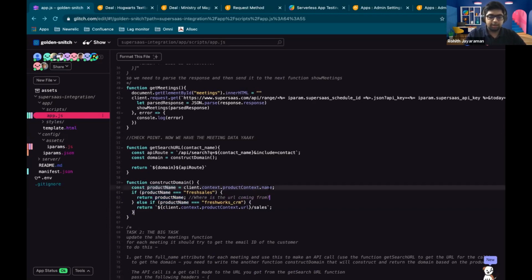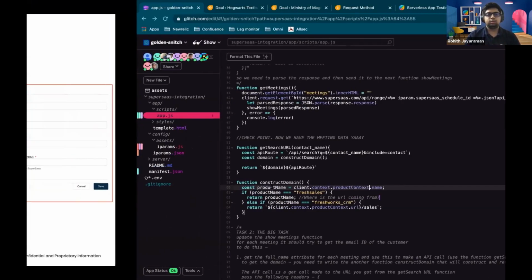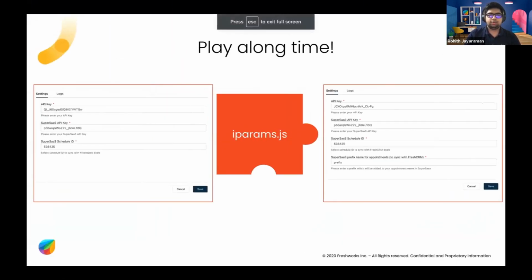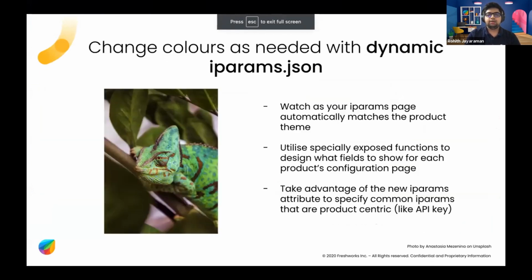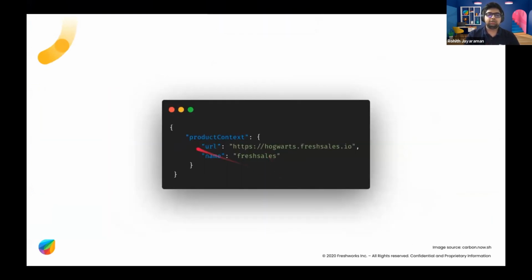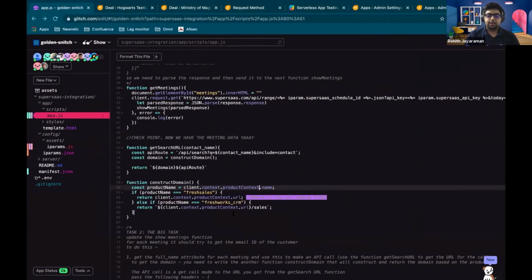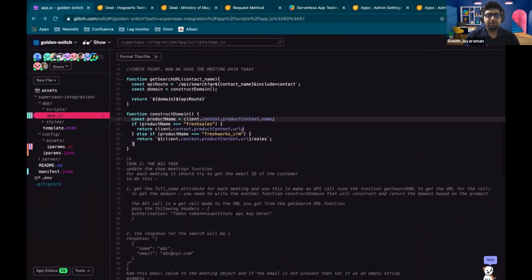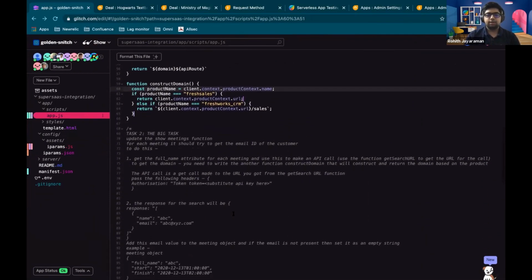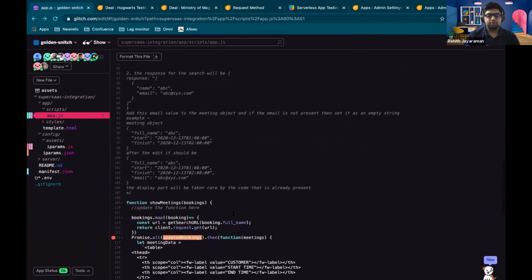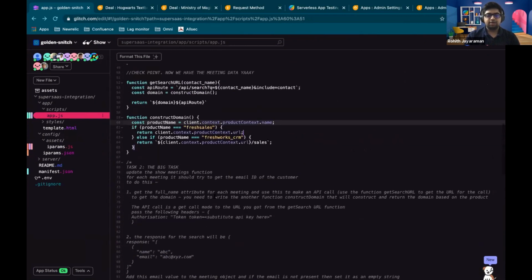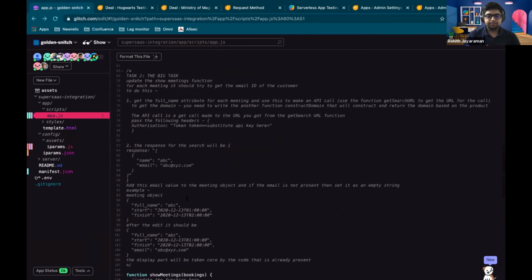So the product context has two elements to it, right? The name and the URL. Like I had explained, you guys can just go back and look at this anytime. This is the product context object. It has a URL and a name. So you can just use that. Yeah, perfect. So now we have the product domain as well, and our function to get the URL is complete.